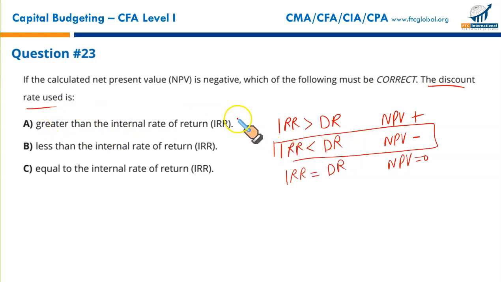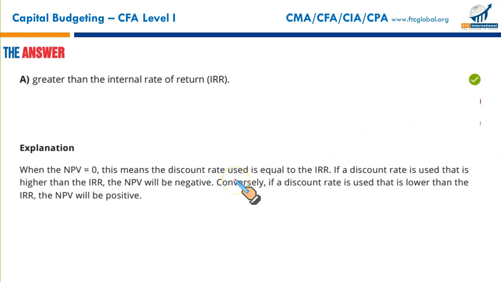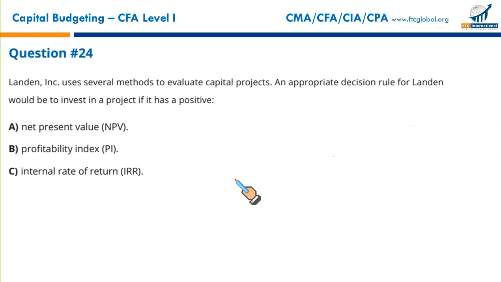That makes sense. The discount rate is less than the internal rate of return? If the discount rate is less than the internal rate of return, you should have a positive NPV. That is wrong. Equal to the internal rate of return? If the discount rate and internal rate of return were equal, NPV would be 0, not negative. So that makes A the correct option.